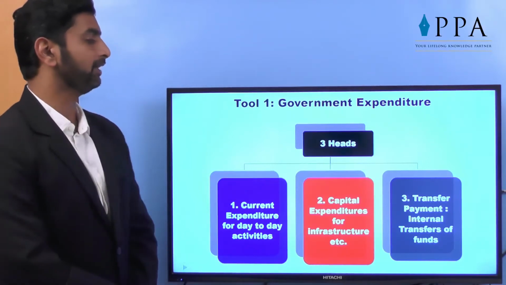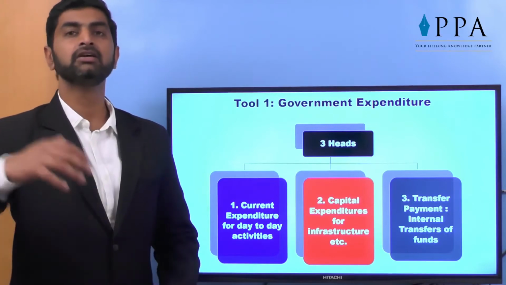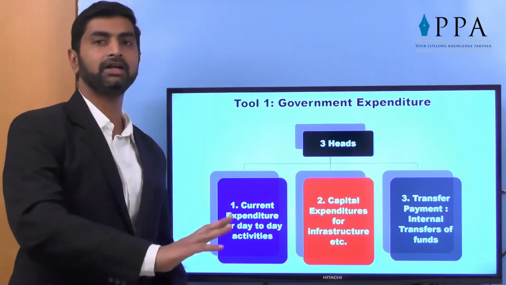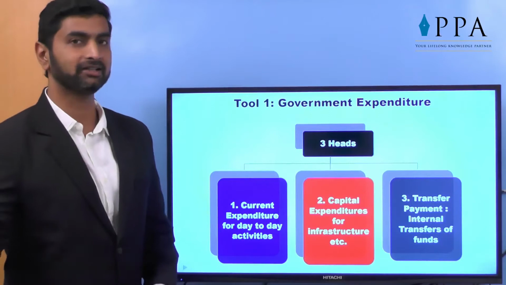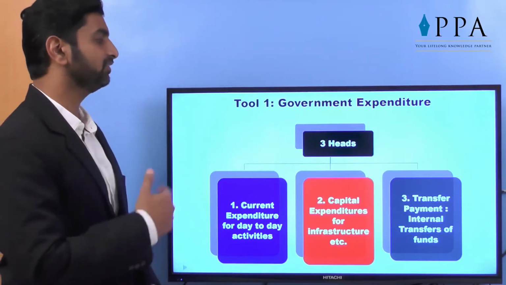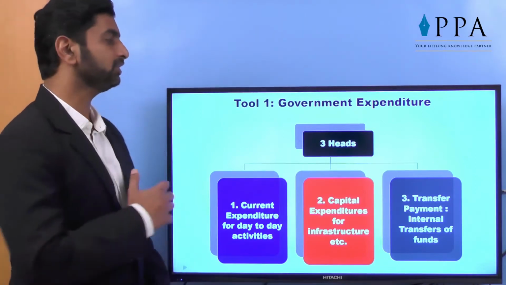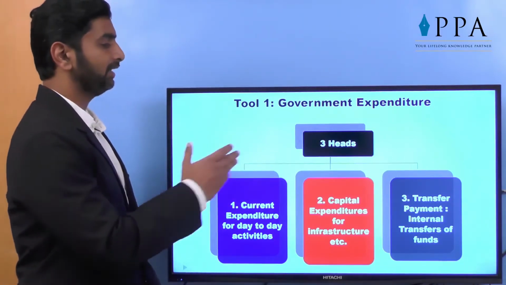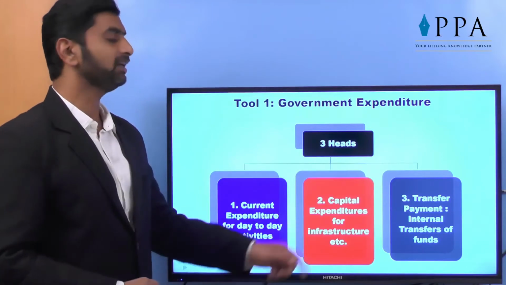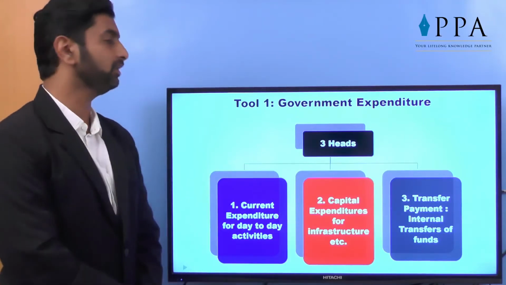And transfer payment, that is internal transfer of funds, from government banks to the railway department, from the railway department to electricity bill paid, something like this. These are internal transfers. So generally government expenditure is made on 3 headings: current, capital and transfer payment. Of course, capital expenditure plays an important role in the fiscal policy.